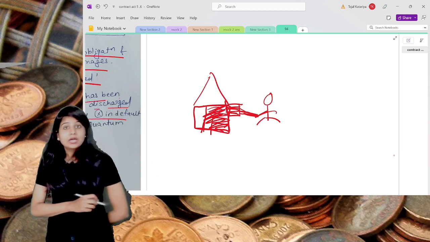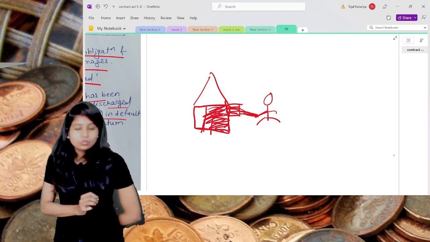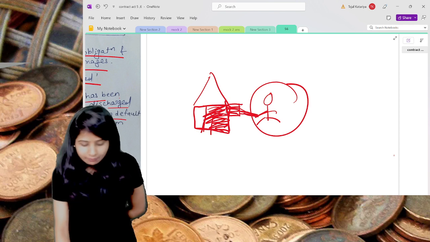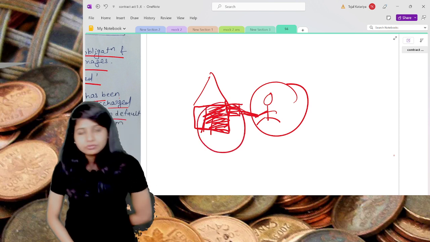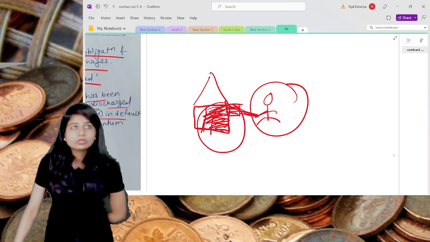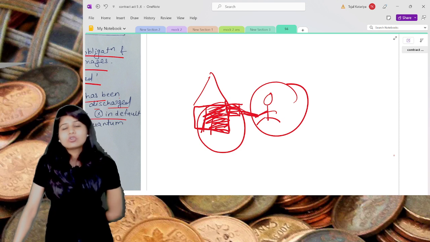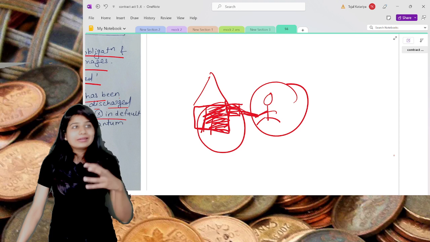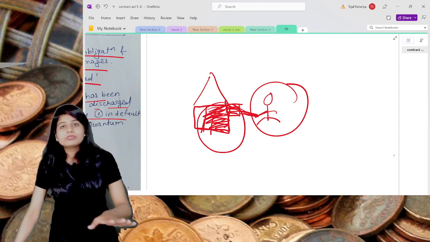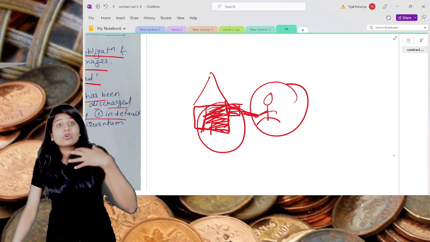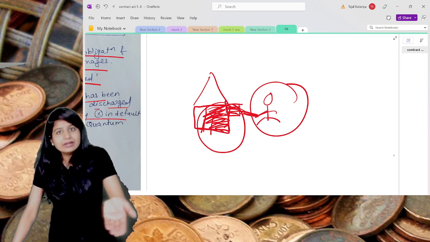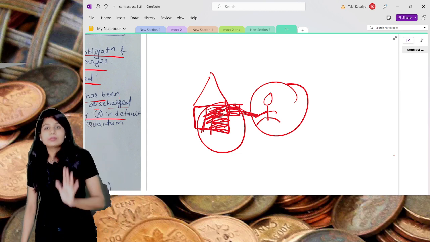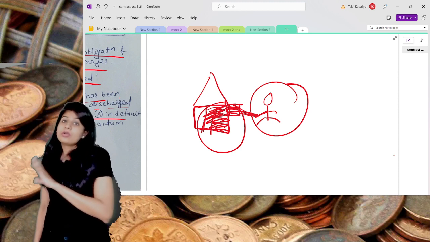Now what will happen? As much as you have earned means what? You are supposed to compensate this painter for this much part of your house. Understand? You should not enrich yourself at the cost of others. That means if you are taking benefit from any contract, you should pay for as much benefit as you have taken.